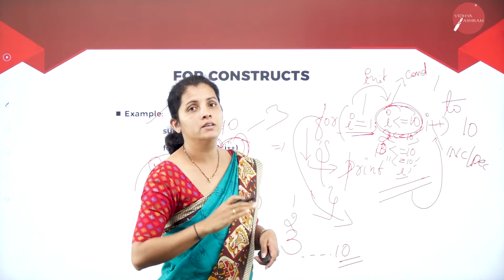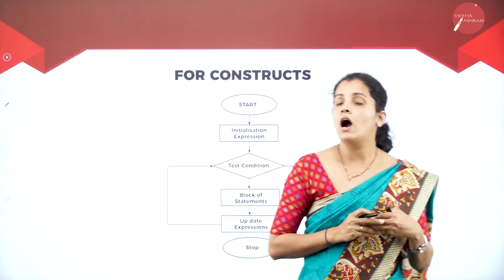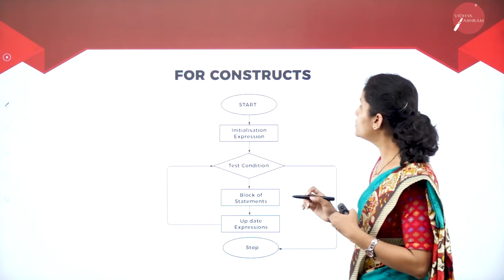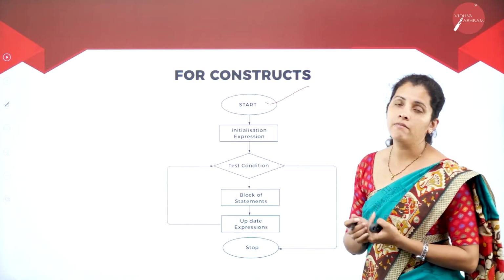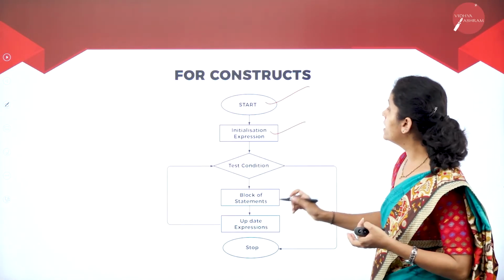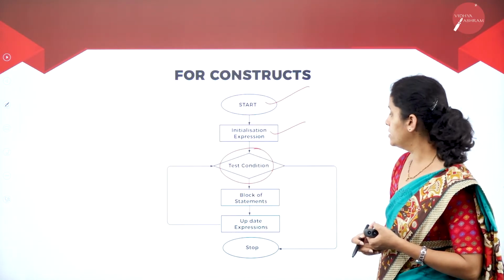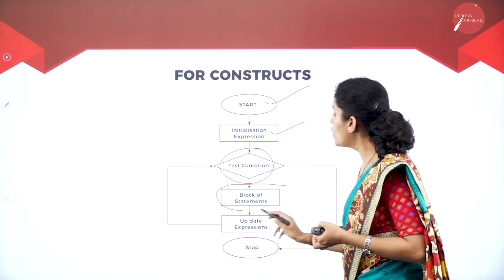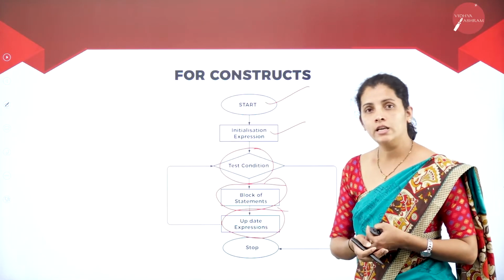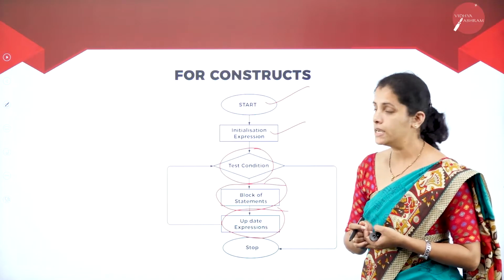Moving further, I'm going to show the flow chart, that means how to write the flow chart for a while loop. At the beginning, I'm going to have start, then the initialization, then the condition, that is the test condition. Then I'm going to have the block of statements and update the expression, that means increment or decrement the value based on your program statement.